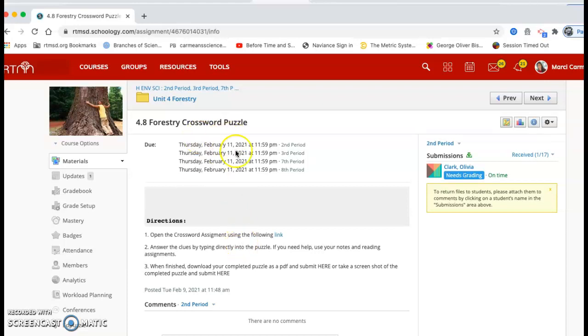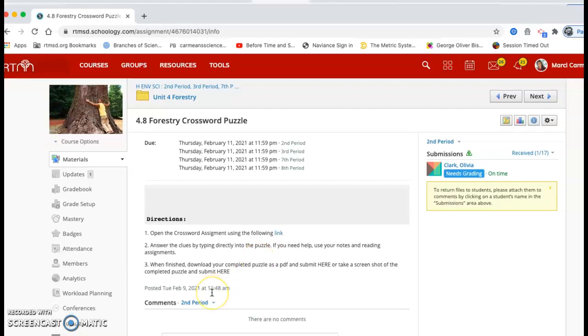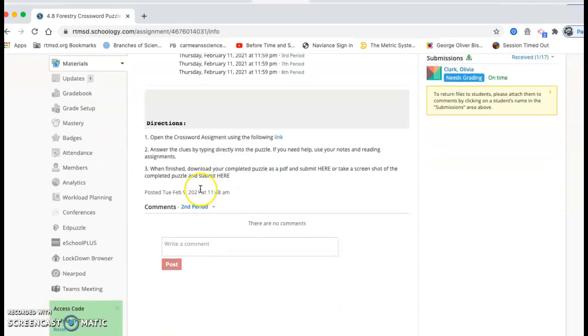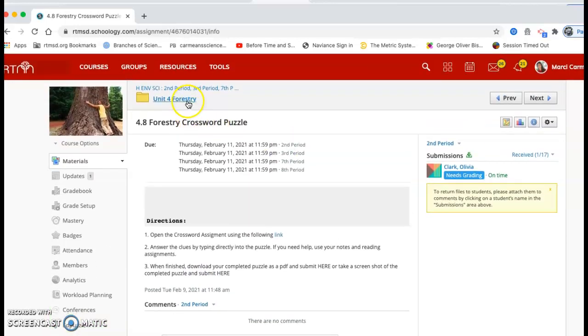For the crossword puzzle assignment, you open it up and click on this link, and that's going to take you to the puzzle. It's a digital crossword puzzle, so you'll read through the clues and type your answers in. Once you are finished, you can do one of two things in order to submit. You can download your puzzle and convert it to a PDF, or you can take a screenshot. When you do that, you're going to submit it here. All right, don't forget to get that submitted. Looks like I already have one submission in.